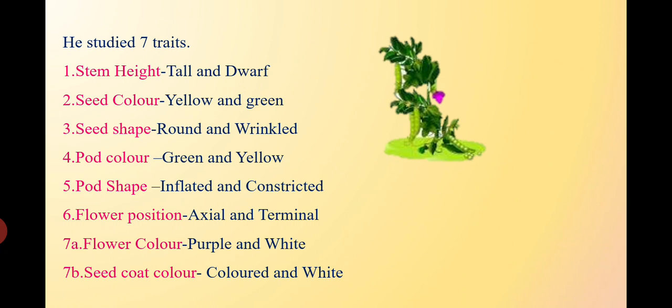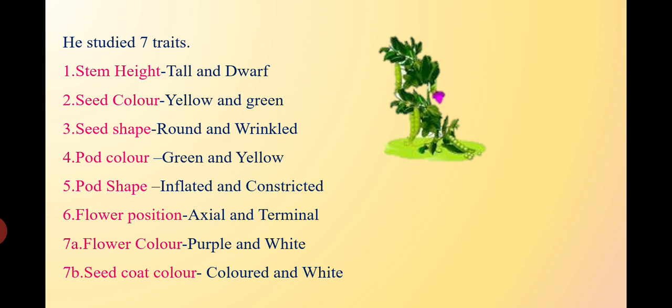So the first trait, stem height, has two distinguishable characters, tall and dwarf. Tall is the dominant character, dwarf is the recessive one. Seed color is yellow and green. Yellow is dominant, green is recessive. The third, seed shape, may be round or wrinkled. Round is dominant, wrinkled is recessive.